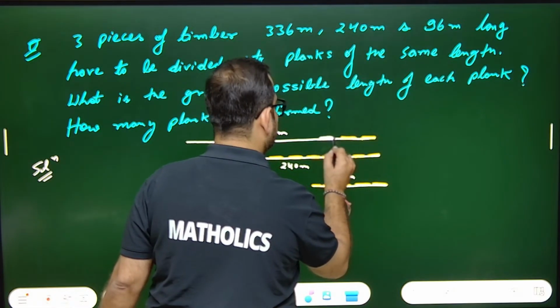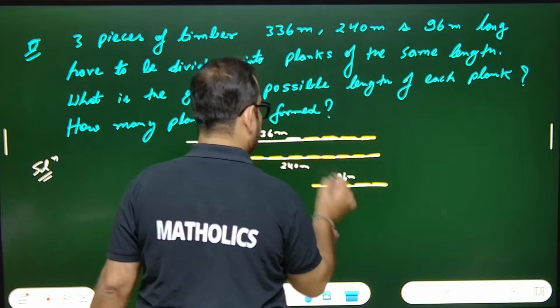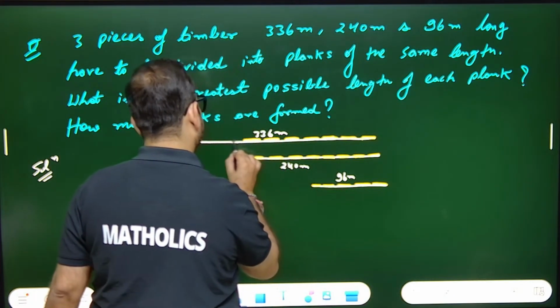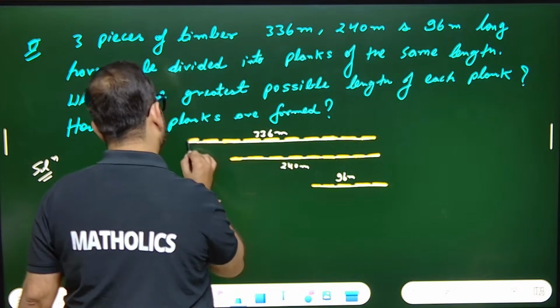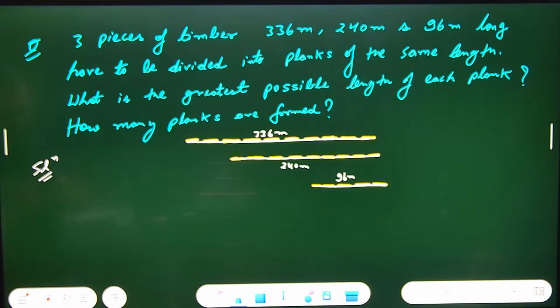And this is, say, this is three, and four, and five, and six, and seven, and eight, and nine, and 10. Like this, we have to cut the planks. Question is done. Can you guess what we have to find out actually?